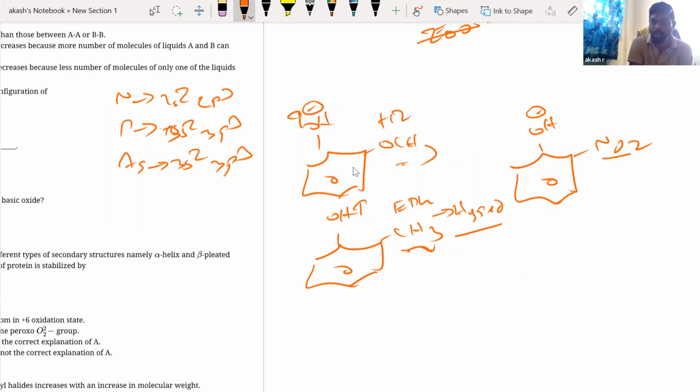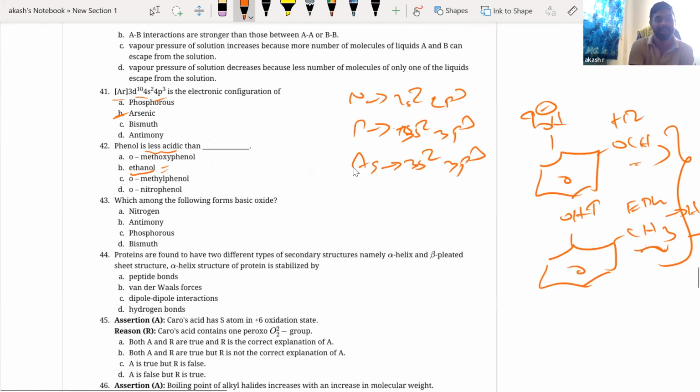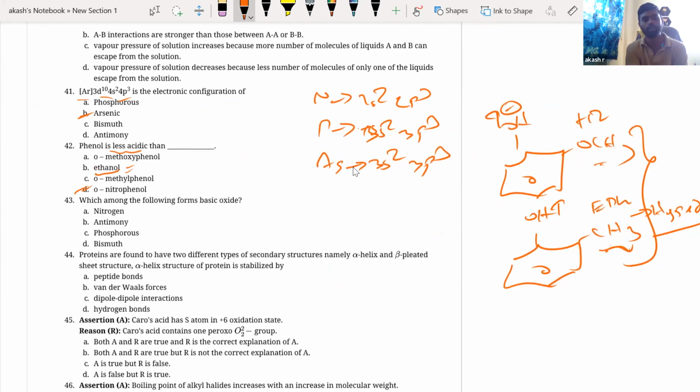But here, this is going to show me minus R effect, that will decrease the negative charge, increase the acidic strength. Okay, so this is definitely more acidic than phenol, right? If I had phenol only, here I have no electron donating, no electron withdrawing groups, so this is okay. But these two are decreasing because I have electron donating groups. But when I have the nitro group present, that is going to give me minus R effect, that will decrease the electron density on the oxygen, thereby increasing the acidic strength. Right? So phenol is less acidic than orthonitrophenol because orthonitrophenol is more acidic.